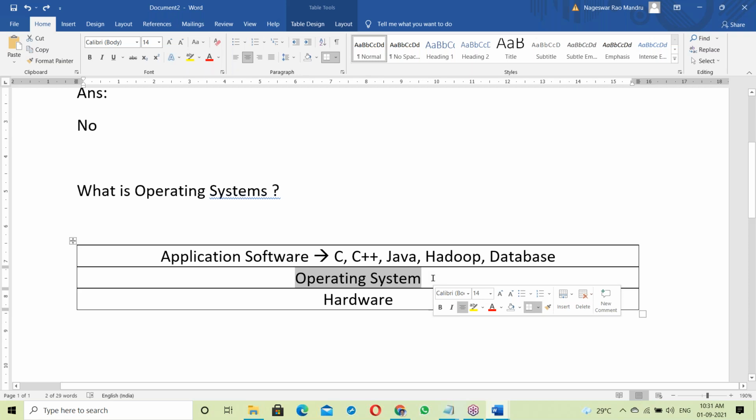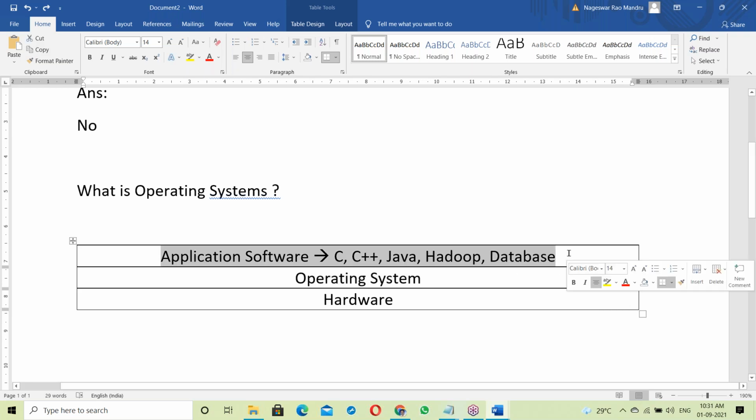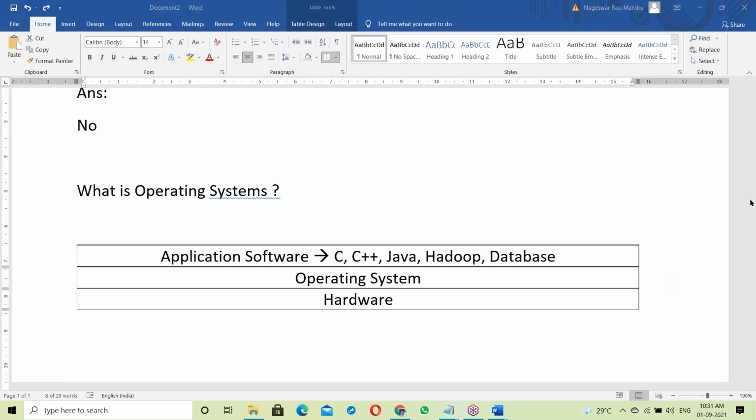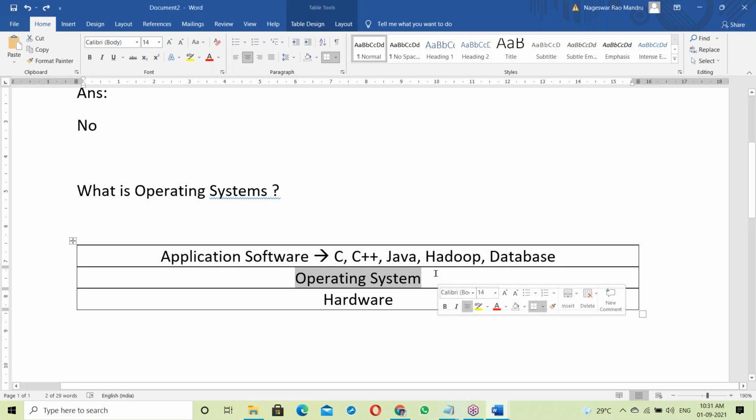That means the OS is just giving a platform to run all the application softwares. The OS is acting like a platform, and on top of it all are running here.